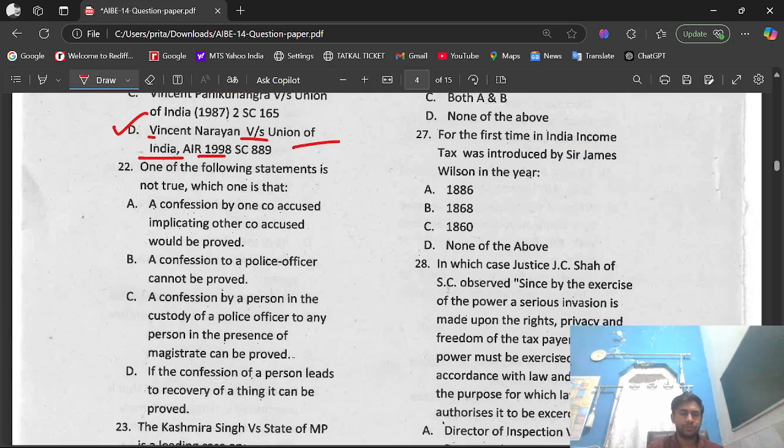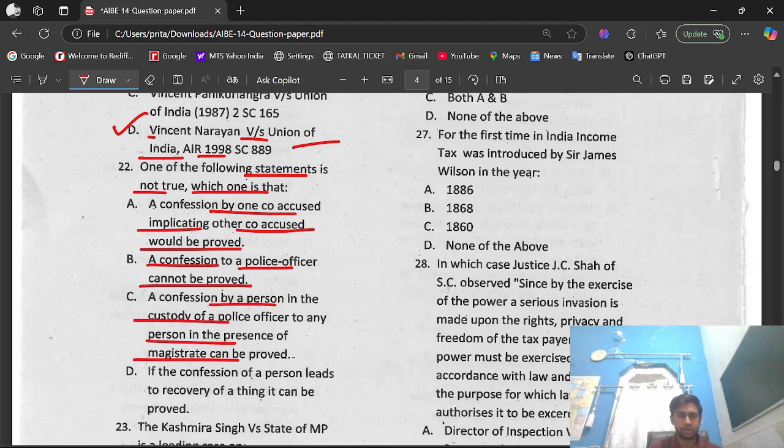Question number 22. One of the following statements is not true. Which one is that? Option A, a confession by one co-accused implicating other co-accused would be proved. Option B, a confession to a police officer cannot be proved. Option C, a confession by a person in the custody of a police officer to any person in the presence of a magistrate can be proved. Option D, if the confession of a person leads to recovery of a thing, it can be proved.